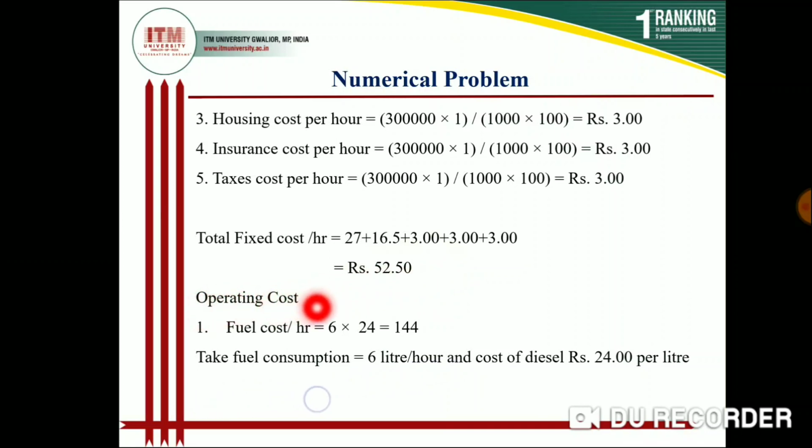Now operating cost. Firstly, fuel cost per hour of the tractor. Suppose your tractor consumes 6 liters of diesel per hour and the cost of diesel is 24 rupees per liter. So fuel consumed per hour will be 6 multiplied by 24, so that will be 144 rupees that you are spending per hour of operation of your tractor.